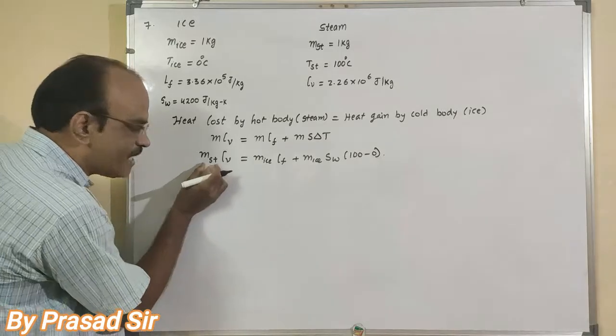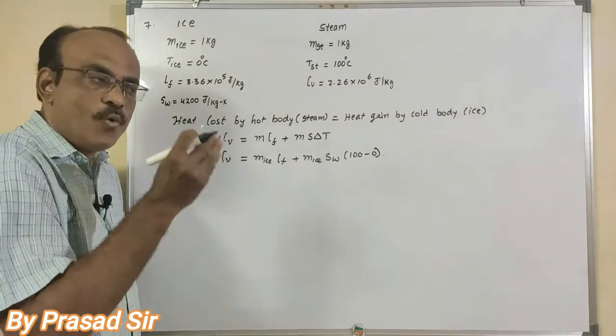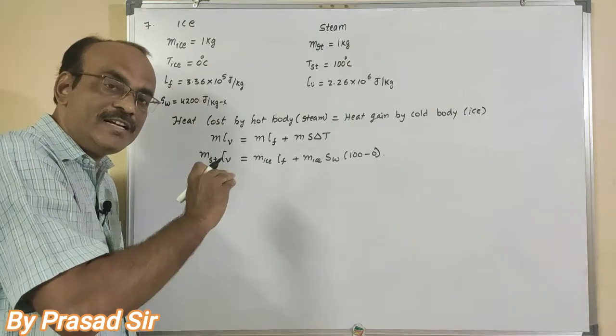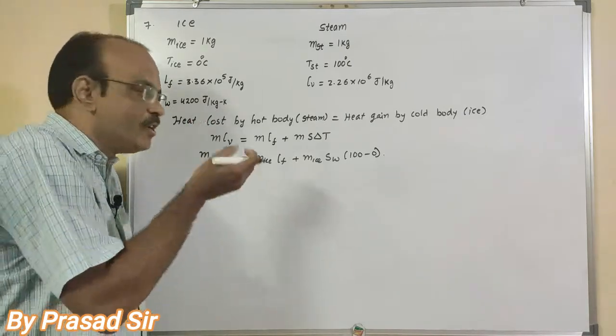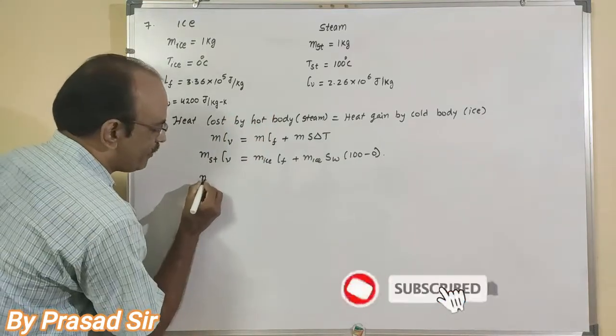Here, the mass of steam is utilized to convert the ice into water, and then we have to heat that water. This much amount of steam is required, which we want to find.